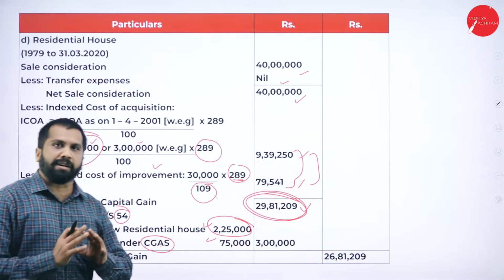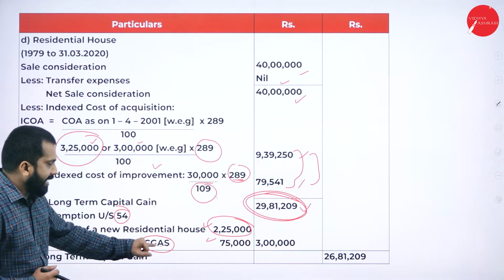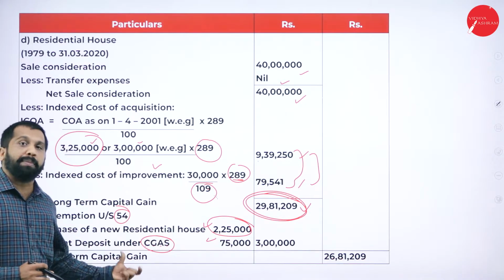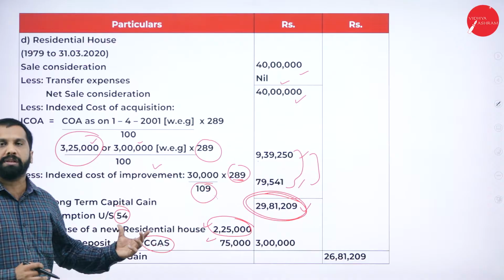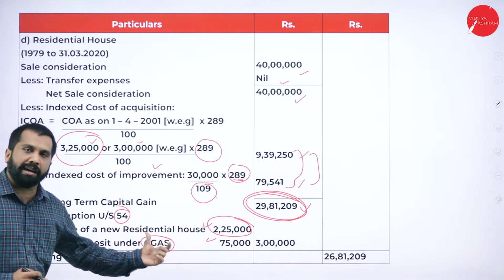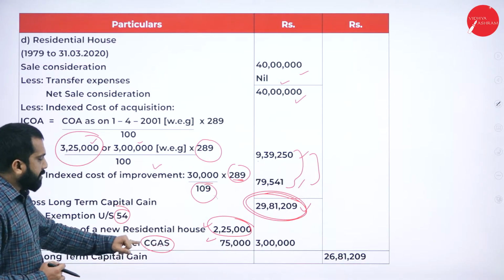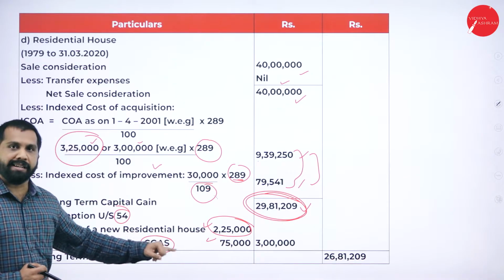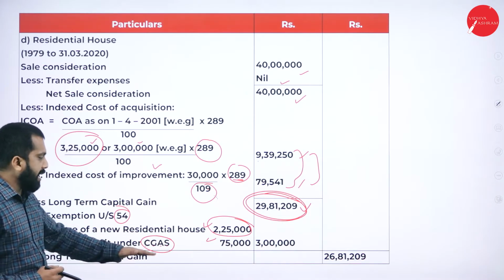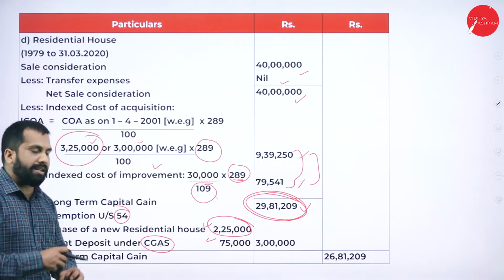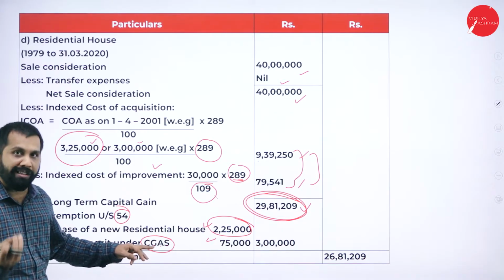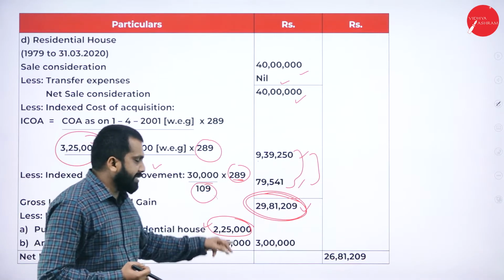It is a separate account called CGAS. What is that? Capital Gains Account Scheme. In that, if you deposit even 1 rupee, that 1 rupee is deducted.